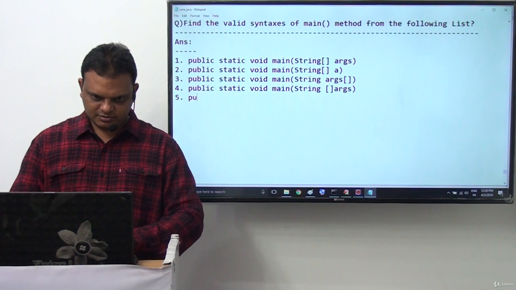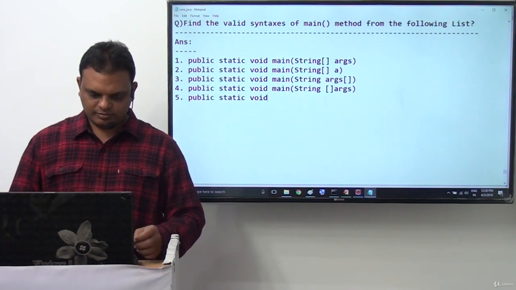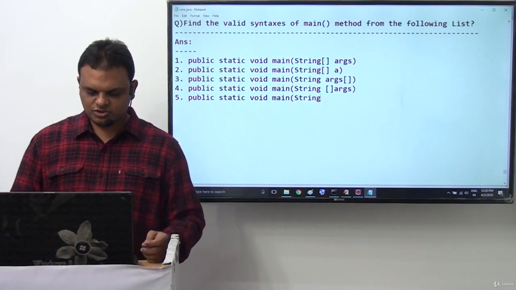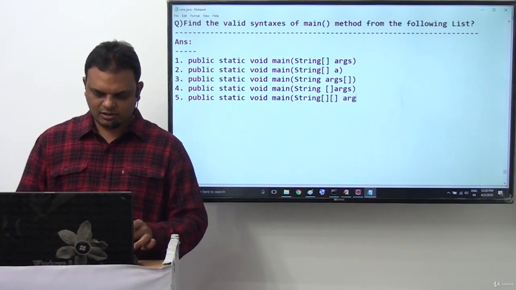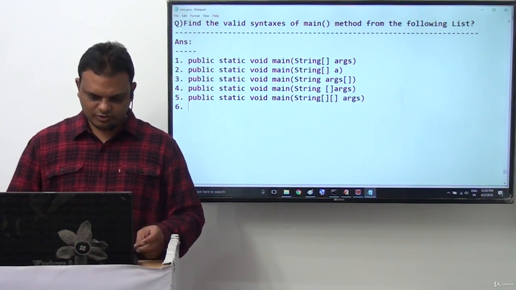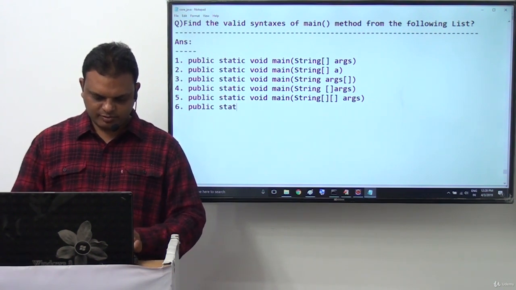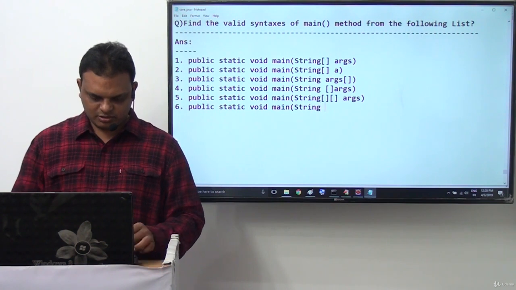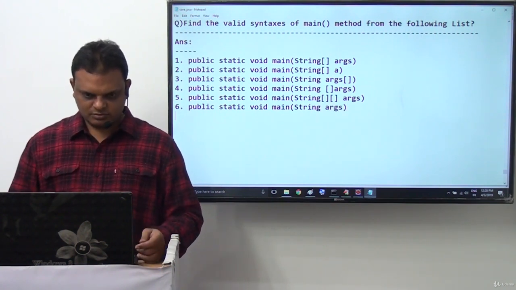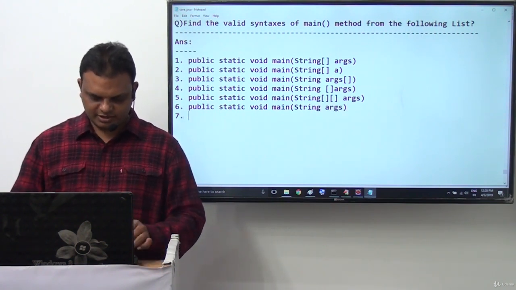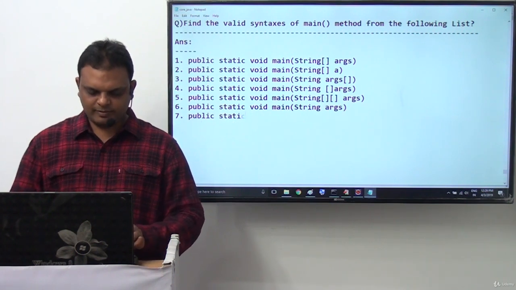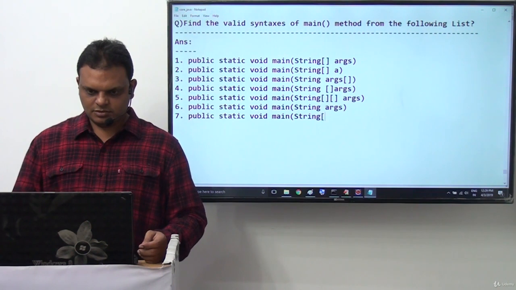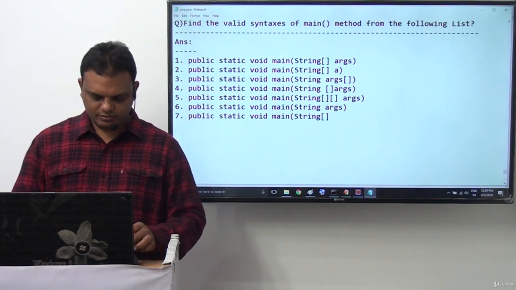Fifth one: public static void main(String[][] args). Sixth one: public static void main(String args). And seventh one: public static void main(String[] args).